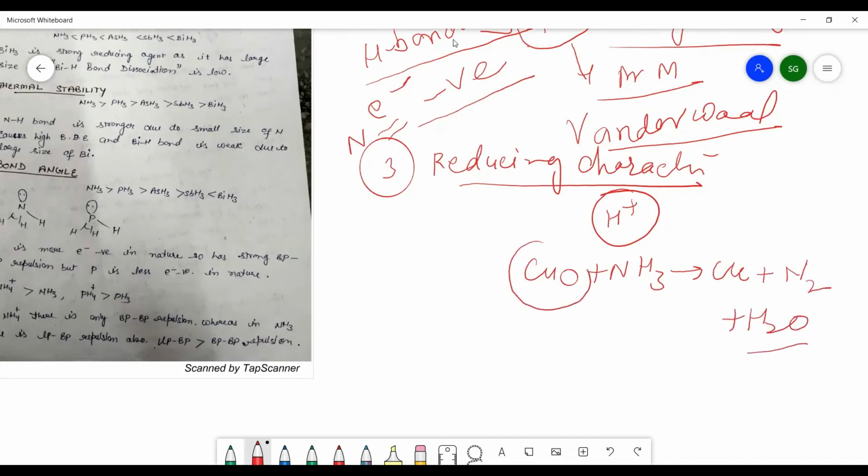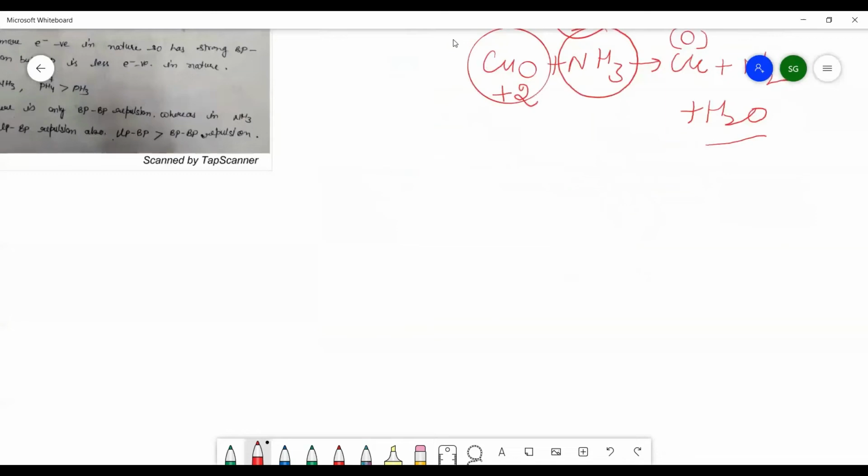You can easily see that there is a loss of oxygen from CuO. Means CuO has the +2 oxidation state, and here it has the 0 oxidation state. Means reduction takes place, and that is carried out because of the presence of ammonia. So this is a reducing character. This is the meaning of reducing character. Now here we will discuss which is the stronger reducing agent than the other.